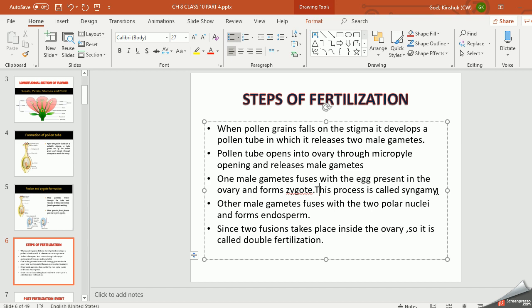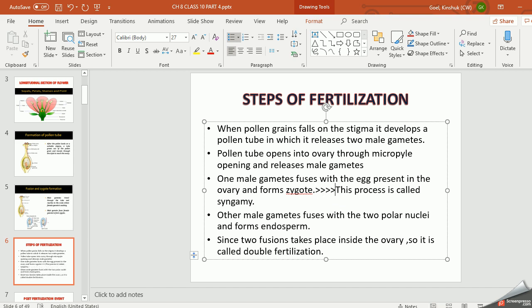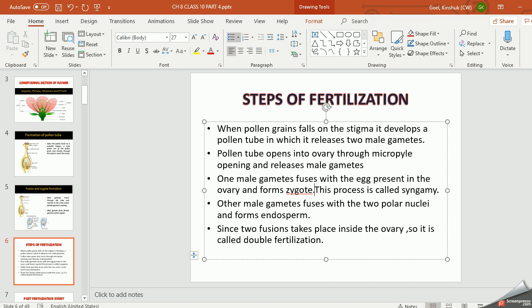Now the other male gamete fuses with the two polar nuclei and forms endosperm, and this process is called triple fusion. You can write here also, this process is called triple fusion.